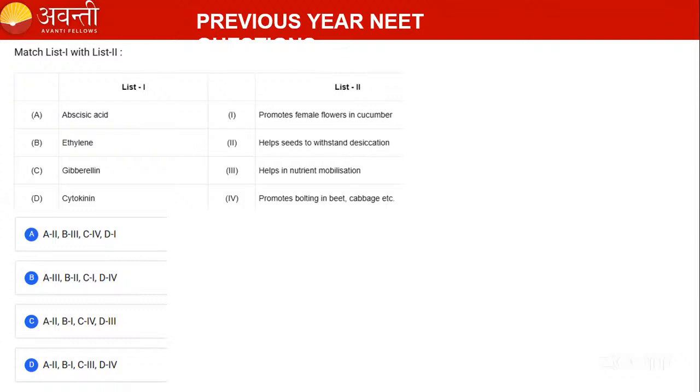Okay, here is the first question. That is the match the following question. Abscisic acid, ethylene, and gibberellin. Here you have to find the function of each. I'll launch the poll. You can answer me in the chat box also, guys. I have relaunched the poll. You can answer me in the poll also.